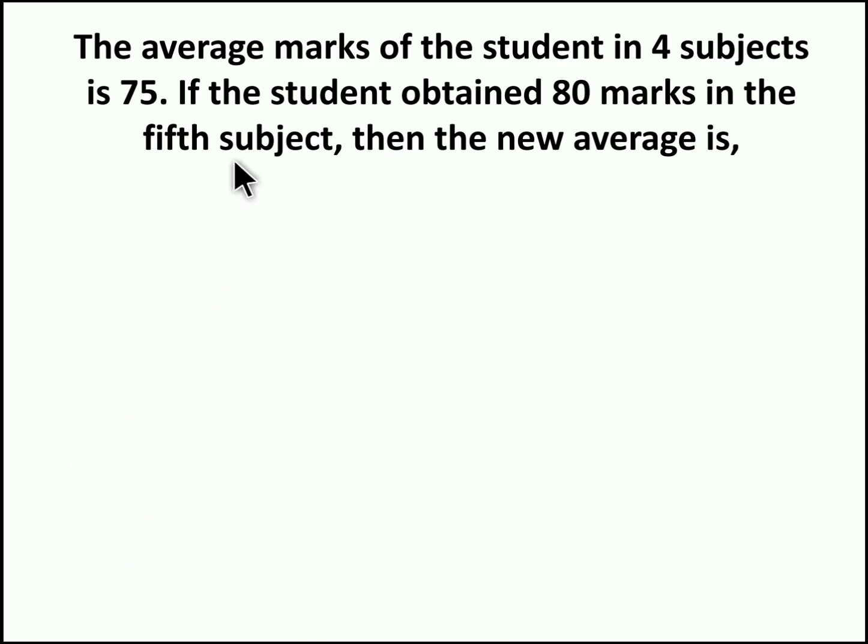The average mark of the student in 4 subjects is 75. If the student obtained 80 marks in the 5th subject, then the new average is dash. So this question is really simple. See, the average marks of the student in 4 subjects is 75. So in 4 subjects, that is total number of observations 4, the average is 75. So the sum of marks obtained by the student in all the 4 subjects is 4 into 75, we get 300. So 300 is the total sum of marks obtained by the student in all the subjects.